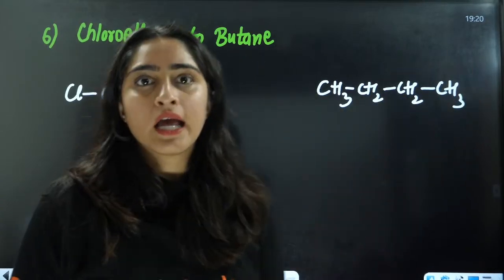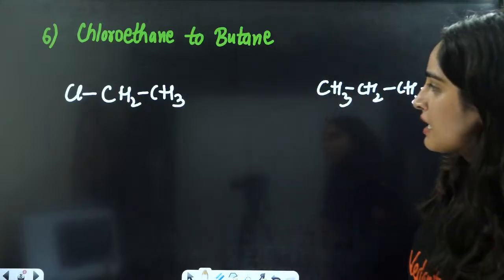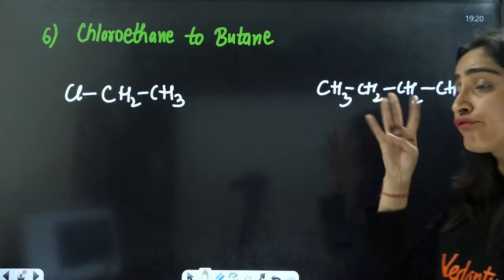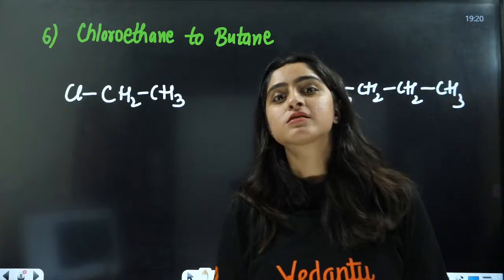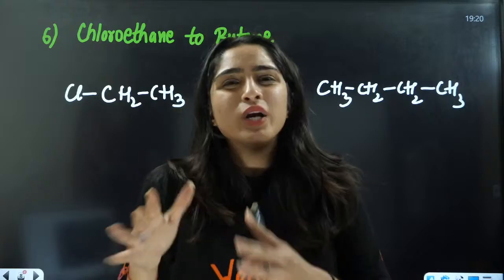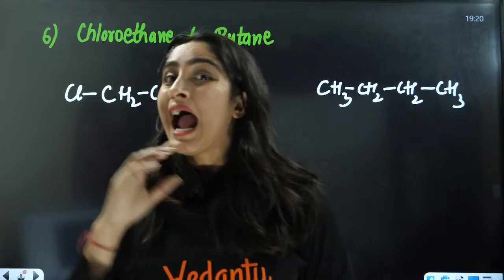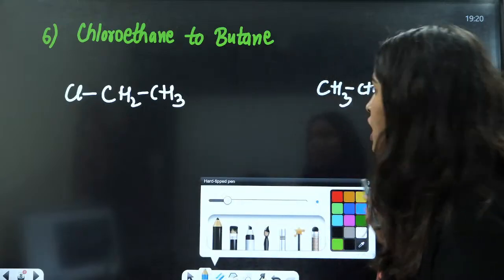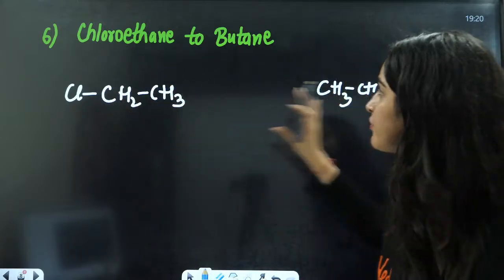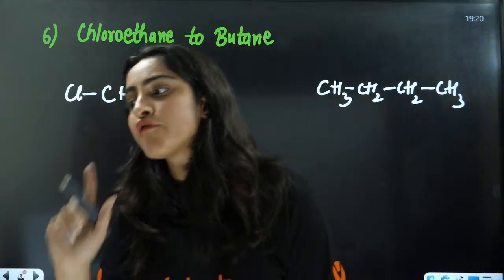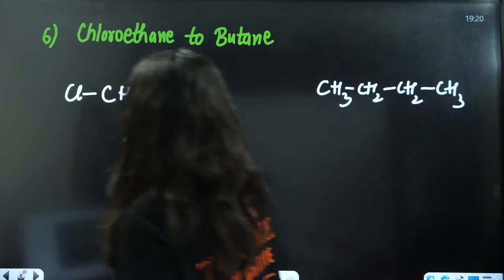Always remember one thing. Here we have 2 carbon atoms in the reactant and here we have 4 carbon atoms. That means this is actually double the carbon atoms. That is only possible in few cases. And here the case will be, we have a halide and we are converting it into double the number of carbons, an alkane. That is possible by Wurtz reaction.